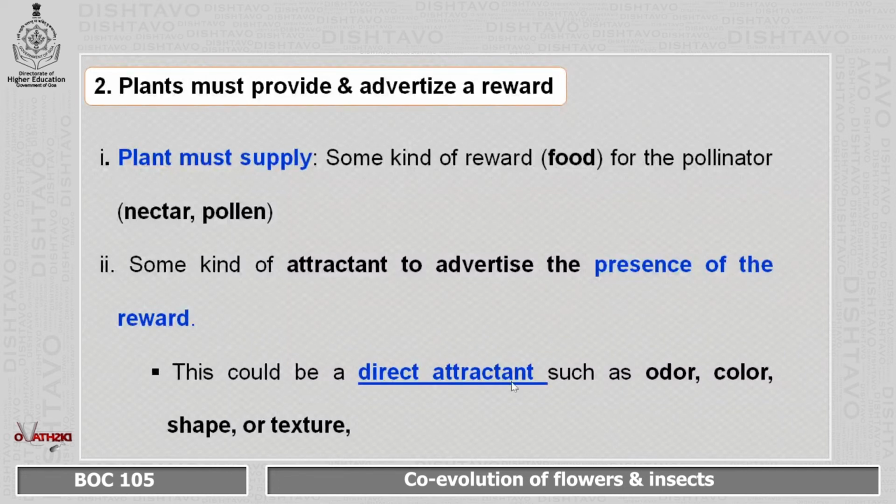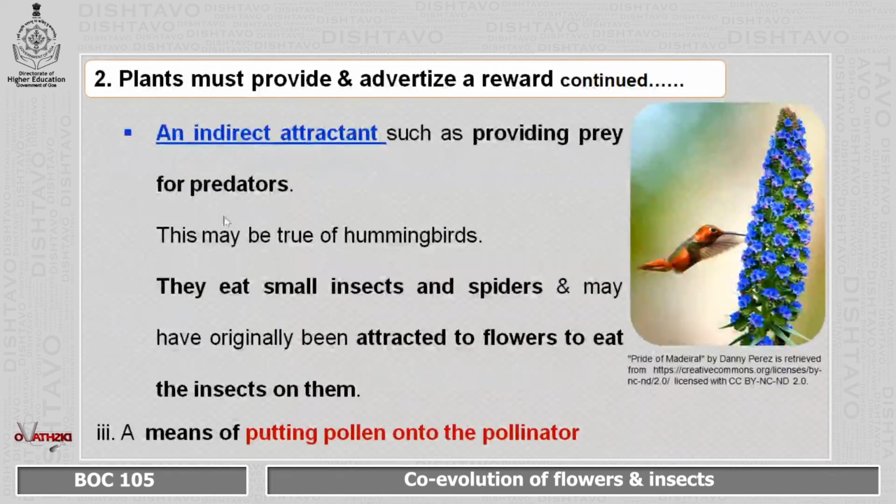That attractant can be a direct attractant such as odor, color, shape or texture. Whereas an indirect attractant can be providing prey for predators. An example is a hummingbird which preys on the insects of the flower which they are going to pollinate. Third, they should also have a means of putting pollen onto the pollinator.